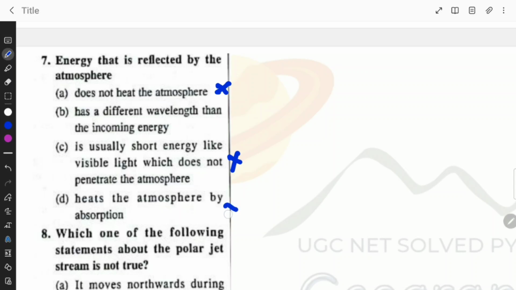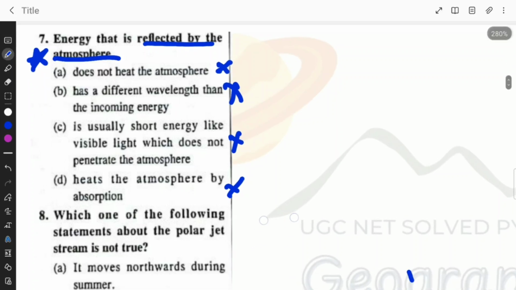So option D is also not correct. And it has a different wavelength than the incoming energy. No, since it is reflected by the atmosphere, the wavelength of the energy is the same. So none of the options given here is the correct answer. It might be possible that this question was also deleted.